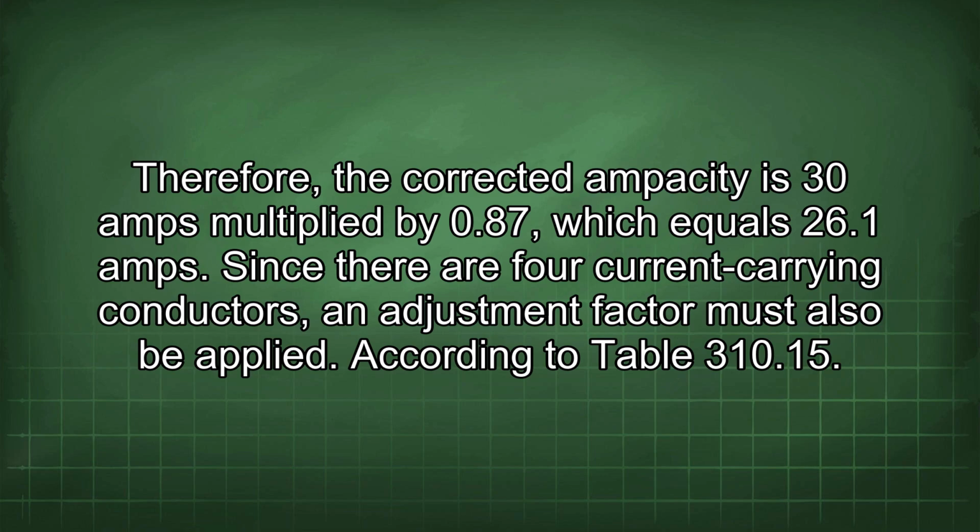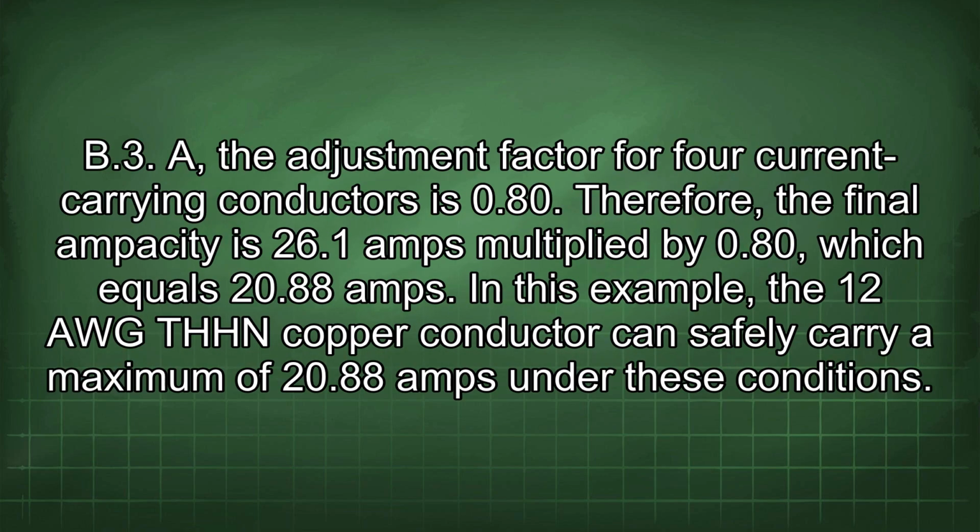Since there are 4 current-carrying conductors, an adjustment factor must also be applied. According to Table 310.15(B)(3)(a), the adjustment factor for 4 current-carrying conductors is 0.80. Therefore, the final ampacity is 26.1 amps multiplied by 0.80, which equals 20.88 amps. In this example, the 12 AWG THHN copper conductor can safely carry a maximum of 20.88 amps under these conditions.